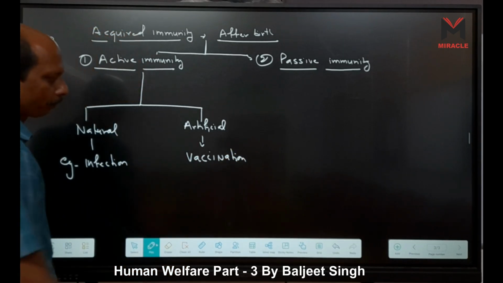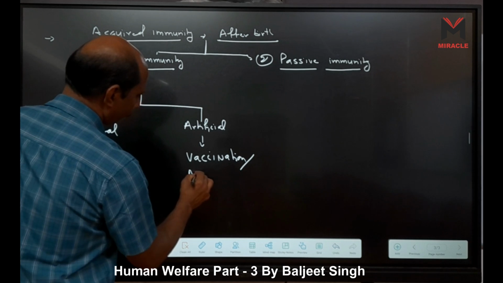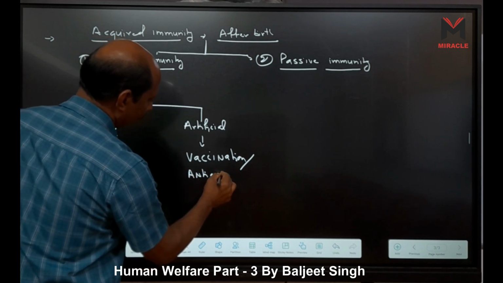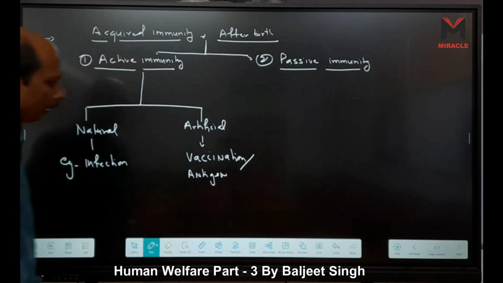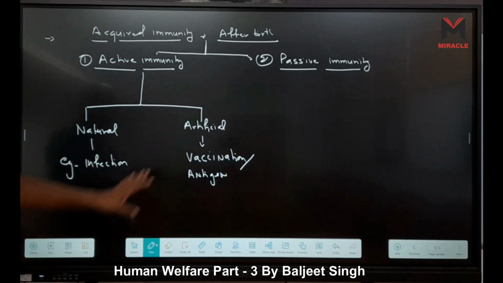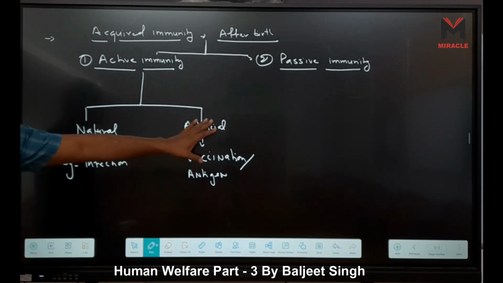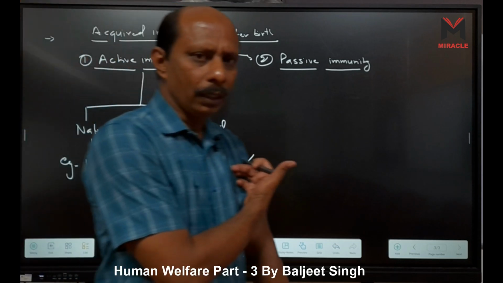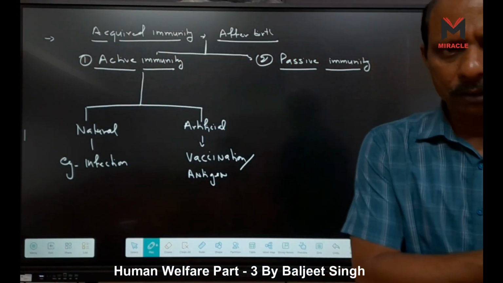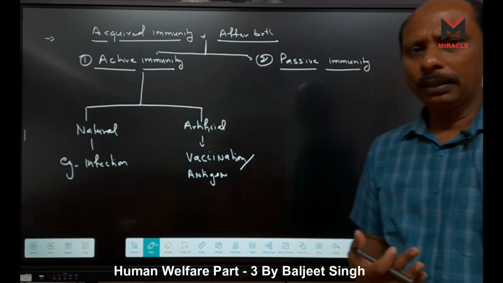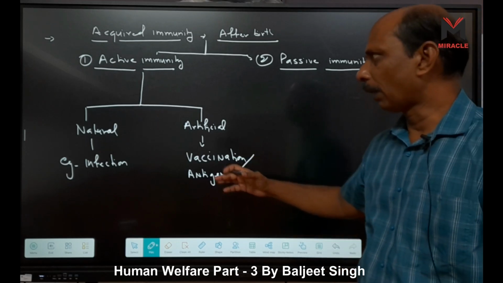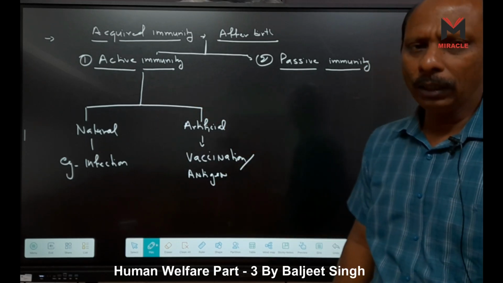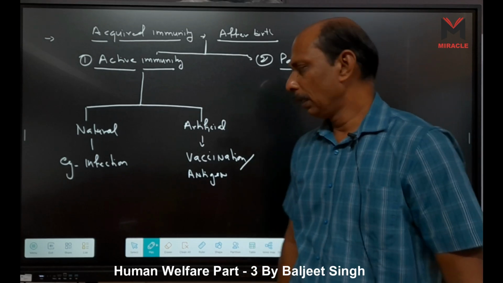Through vaccination, right, or antigen, when these are injected in our body. Vaccination is artificial, because humans introduce some weakened pathogens into our body, and then our immunity gives us some response, right?